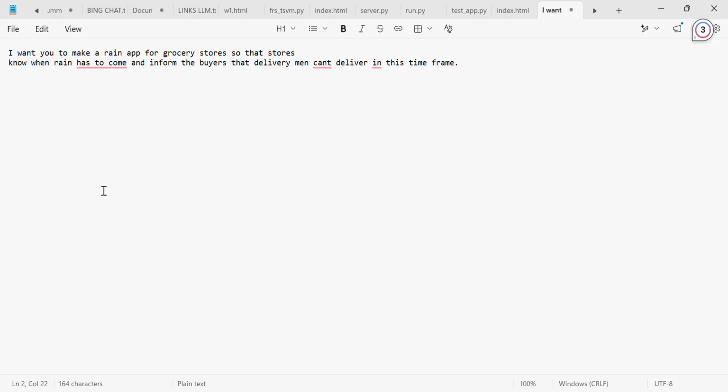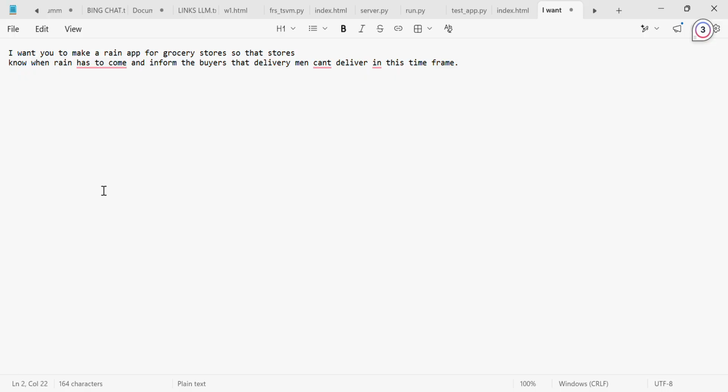We need a prompt here to be given to the AI, for Anti-Gravity to understand. So my prompt was, I want you to make a rain app for grocery stores so that stores know when the rain is going to come and inform the buyers that delivery men can't deliver in this time frame. What happens when rain comes is that the grocery store people can't deliver the groceries to the homes because delivery men cannot drive. It may be risky for them,